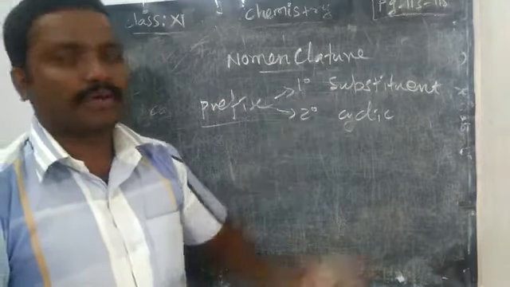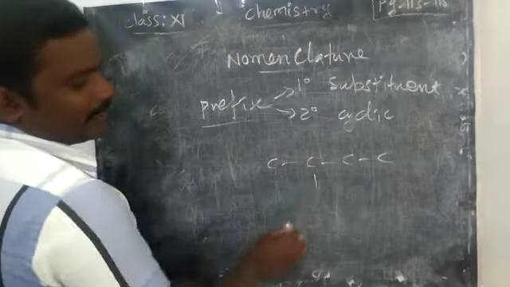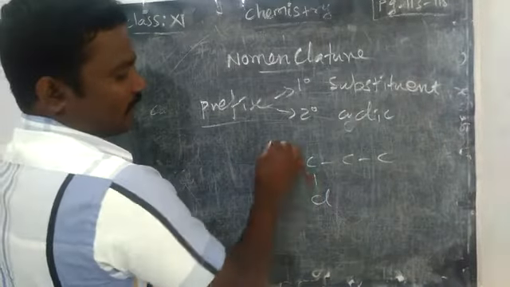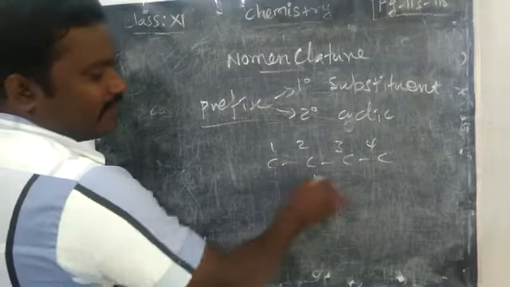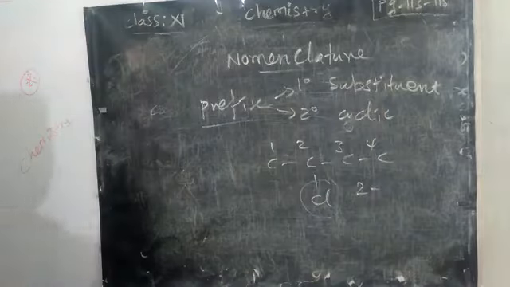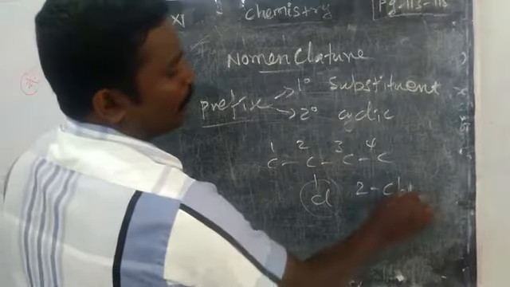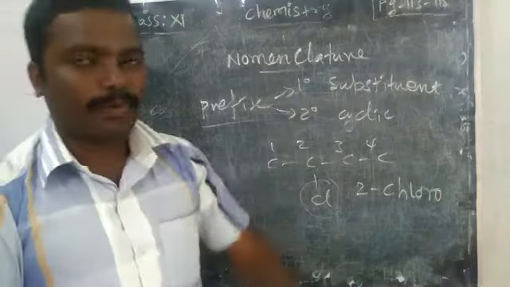For example, in the second carbon we have one fluorine. 1, 2, 3, 4 is the root word. So the second carbon has the substituent, so 2, and the substituent name chloro you have to write. This is called a prefix.